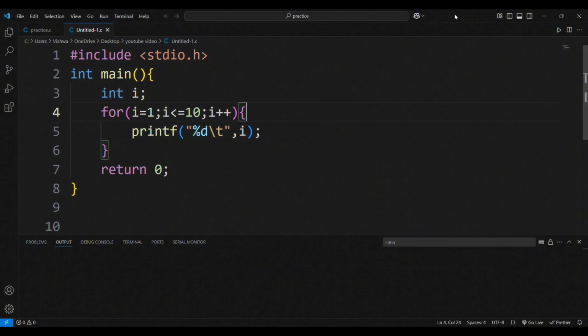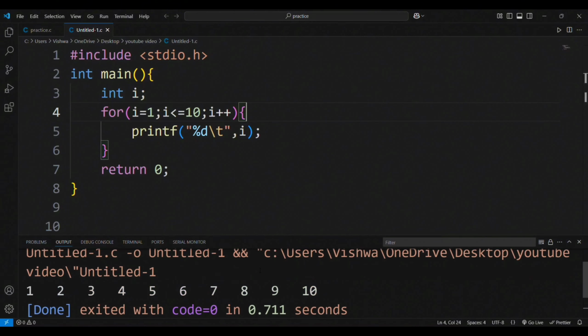Now let us try to execute it. After executing, we got 1 to 10 as the output.